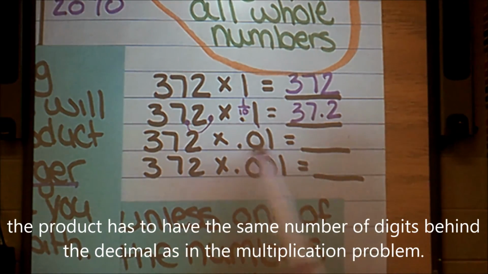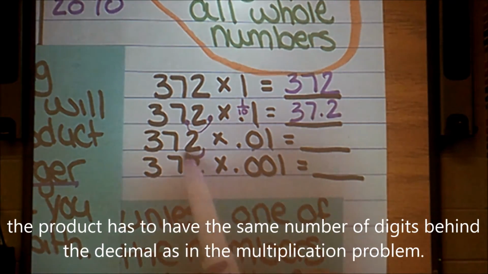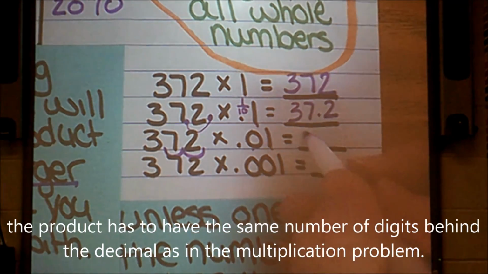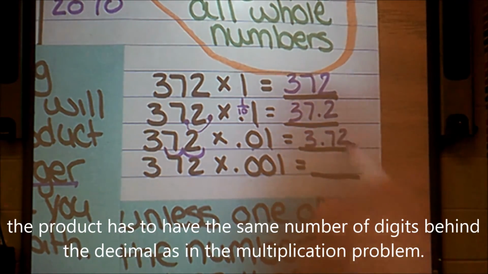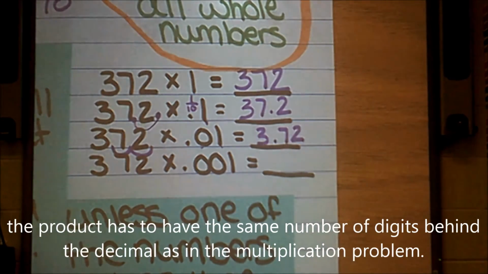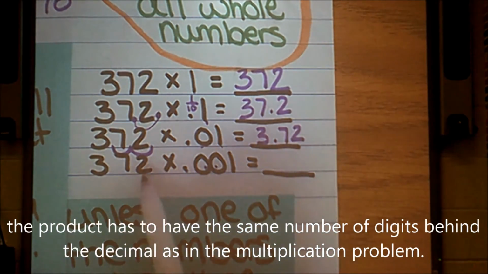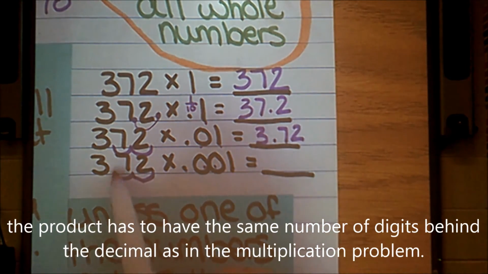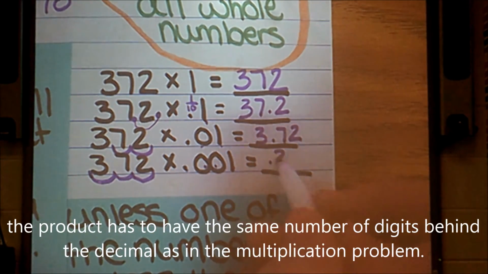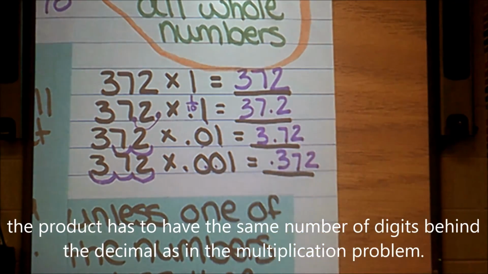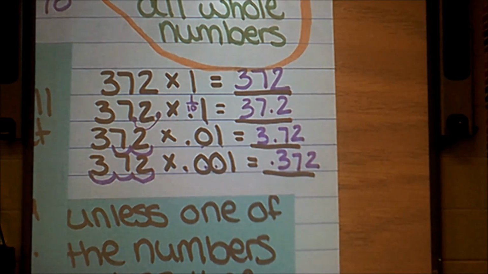Behind this decimal I have two place values, so I have to bump this one in two places, giving me 3 72 hundredths. And again, after this decimal I have three place values, so I have to bump my invisible decimal three place values to the left. So depending on what you're multiplying by will determine what direction your decimal moves.